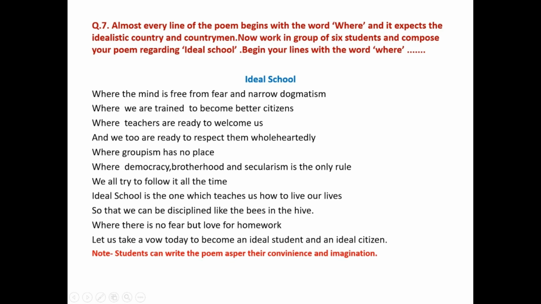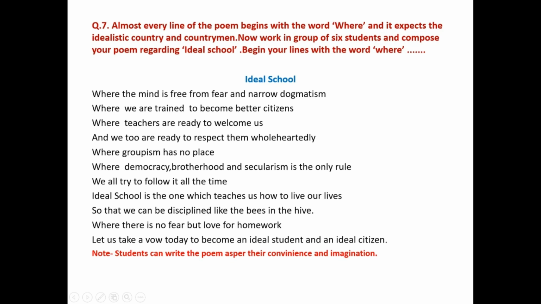Activity number 7. Almost every line of the poem begins with the word "where", and it expects the idealistic country and countrymen. Now work in pairs of 6 students and compose your poem regarding an ideal school. Begin your lines with the word "where". Students, please note, here you can write the poem as per your own convenience and imagination.